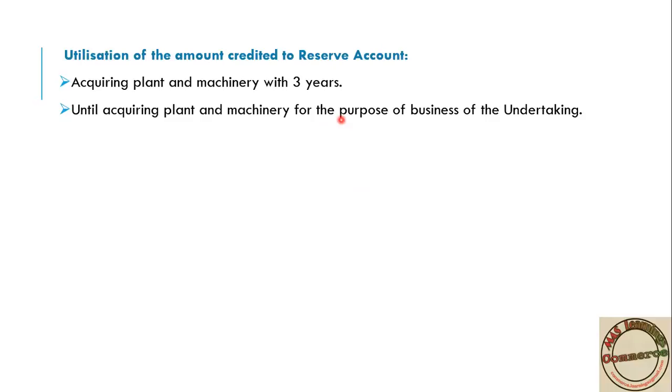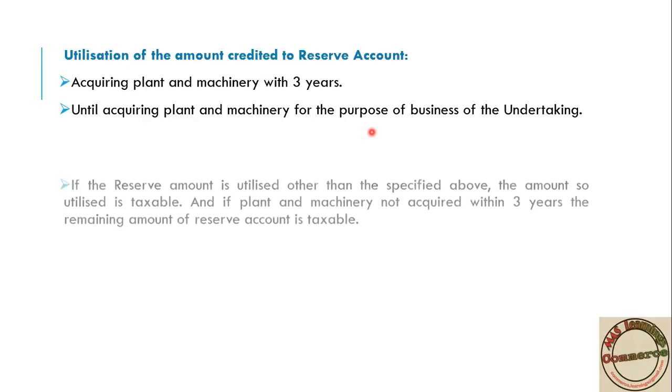Okay, suppose you think, okay, I have 3 years of time to purchase this plant and machinery. Till then, maybe I can pay dividend to shareholders, I have that much amount, I will transfer and I will pay a dividend. As a dividend I will distribute to equity shareholders. No, you can't do that. Okay, you have to purchase plant and machinery only from that amount.